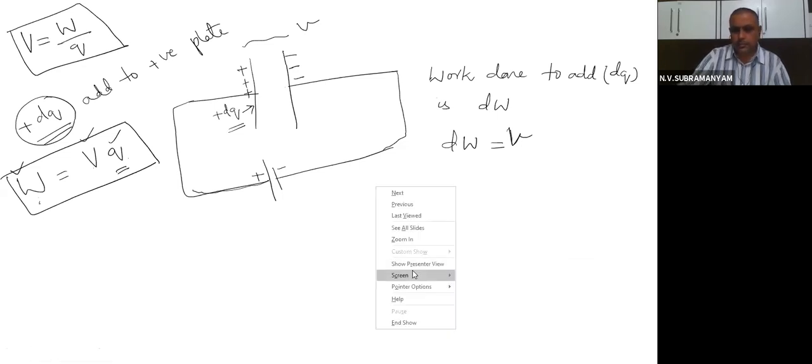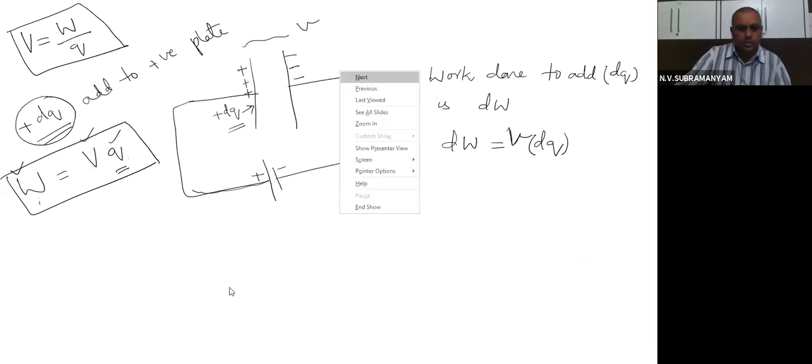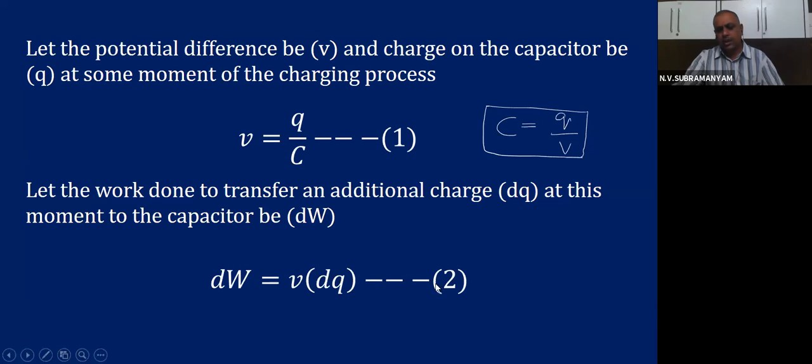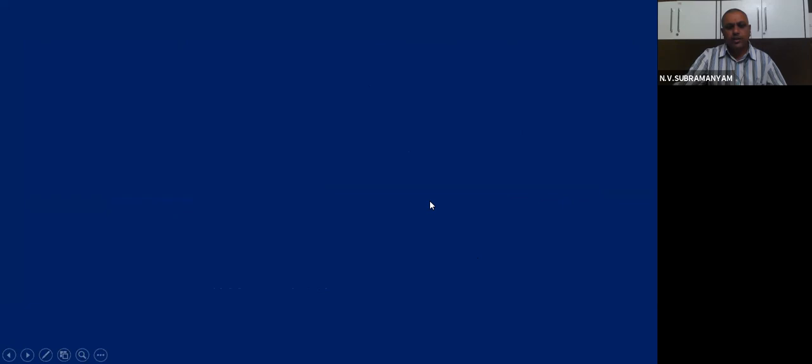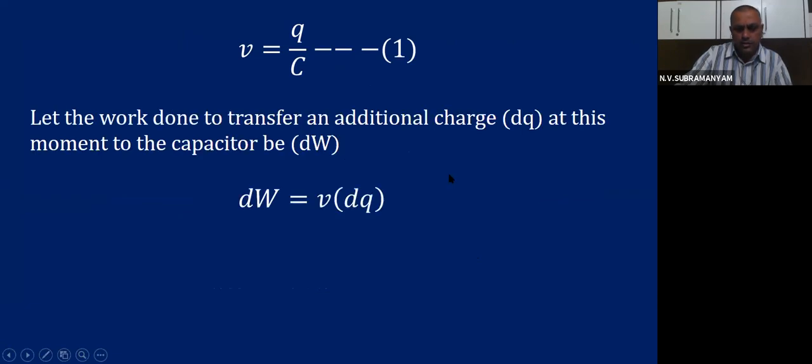So here we are getting how much? dq. So this is the equation we are trying to get here. Now see carefully again. So dW is V dQ. Call that equation number 2. Substitute these two in the place of 1, children. So V is Q by C. That is the first equation. This we already saw. Second equation.